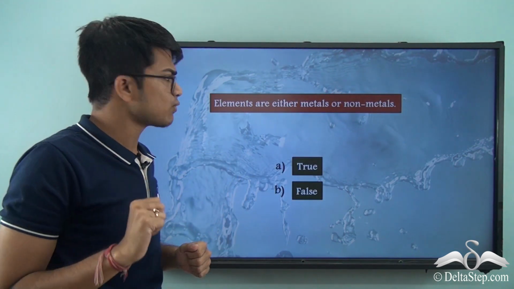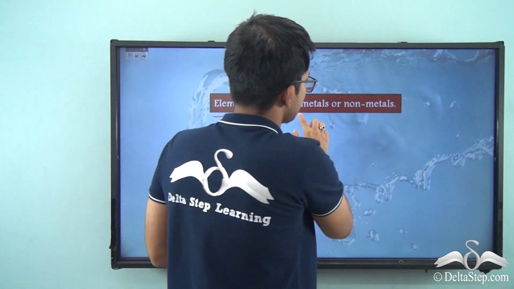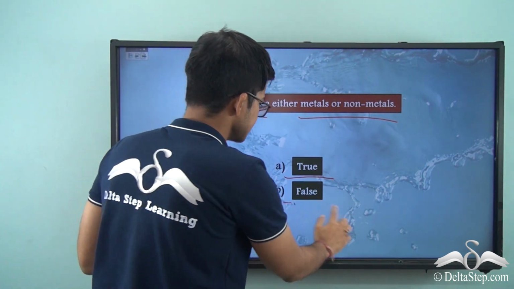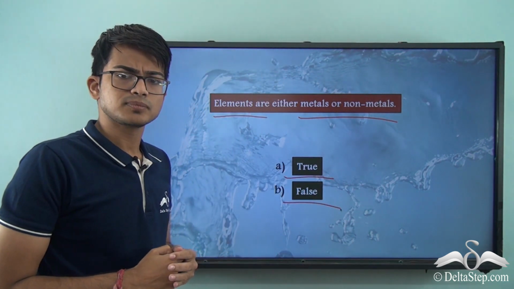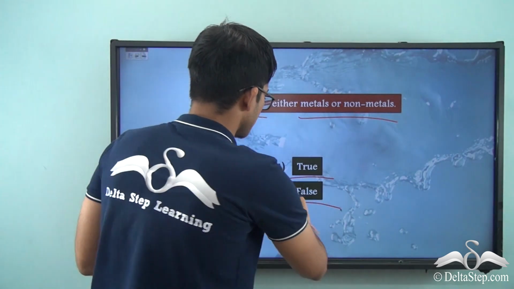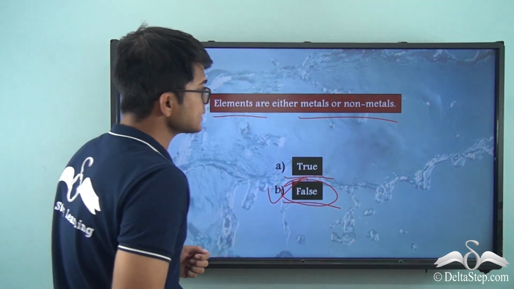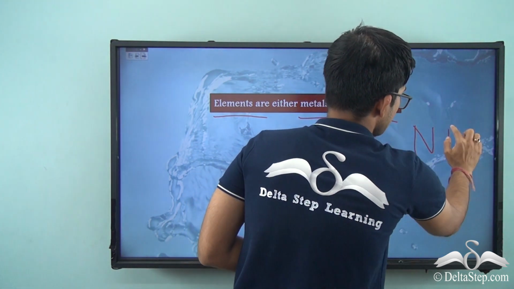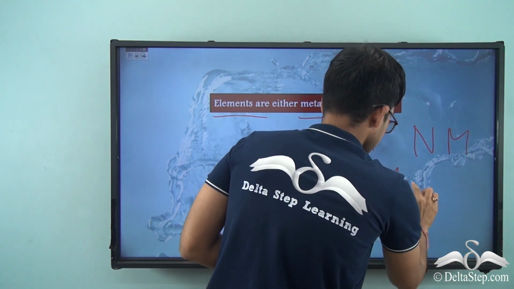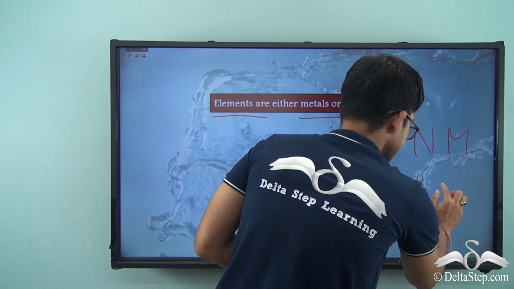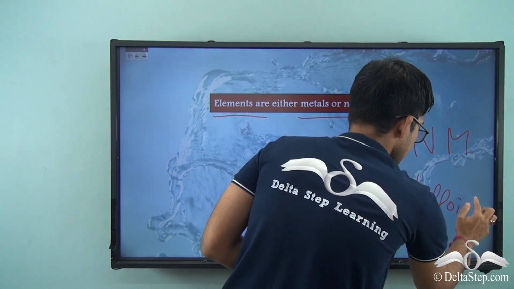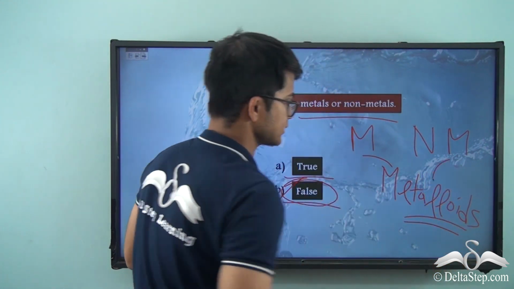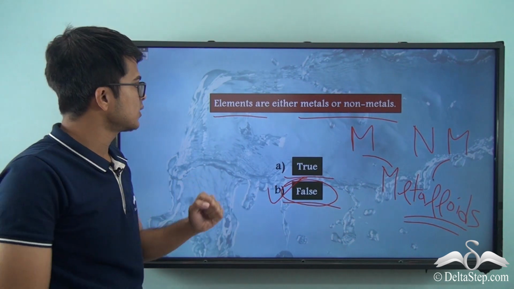Okay, before that there is a question. Elements are either metals or non-metals. So option A is true, option B is false. The correct answer is option B, false. We discussed how elements can be either metals or non-metals or metalloids. Metalloids basically are the elements which will have characteristics of both metals and non-metals. So they are known as metalloids.